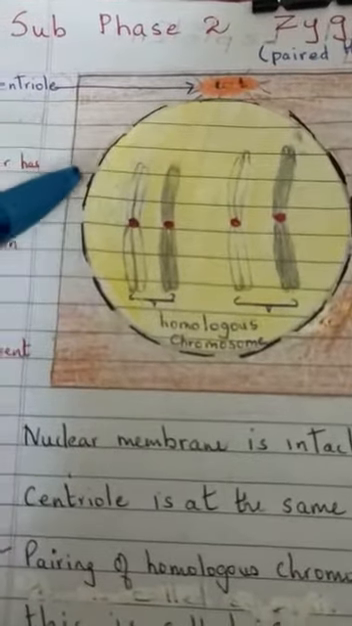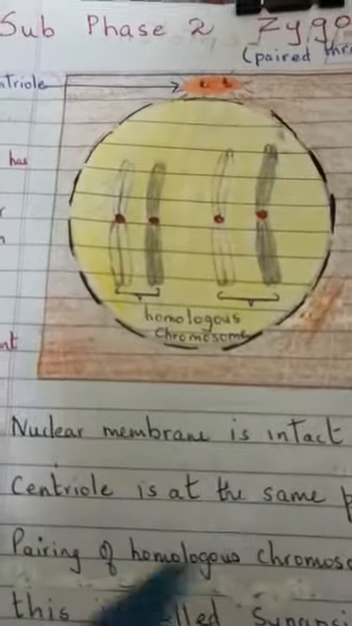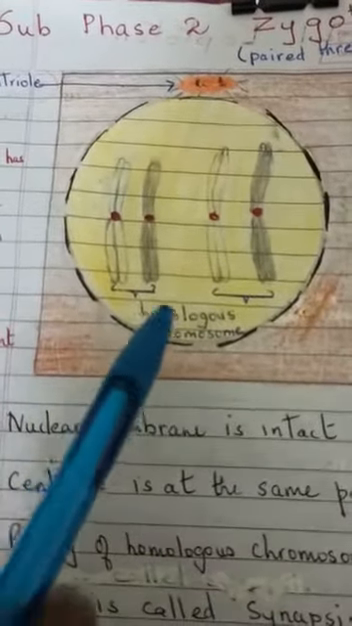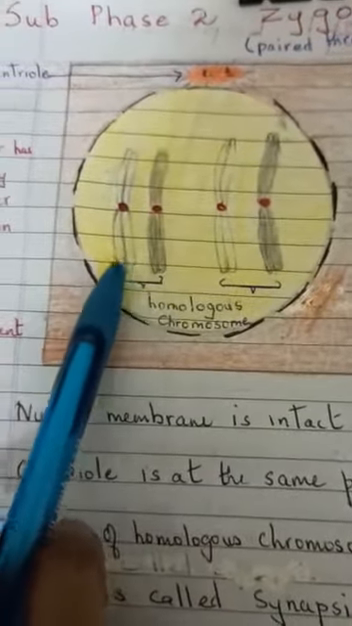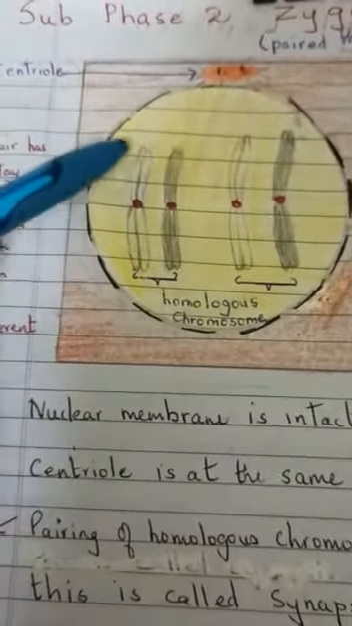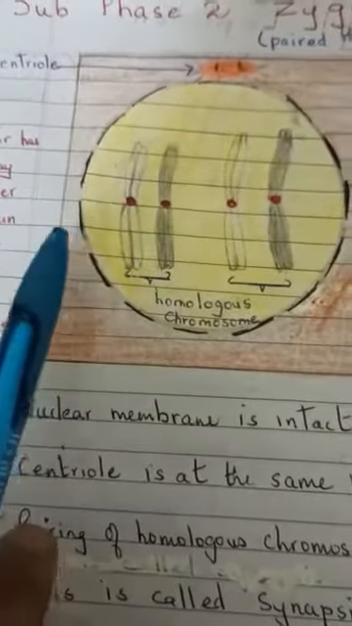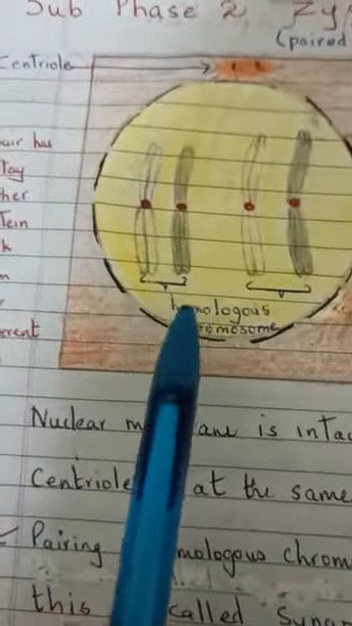And they have started pairing together. Pairing of homologous chromosomes takes place. Now what is the meaning of the word homologous? Homologous means if this is from the mother, this one is from the father. So one comes from each parent. One comes from the father and one comes from the mother. So the pairing has taken place.